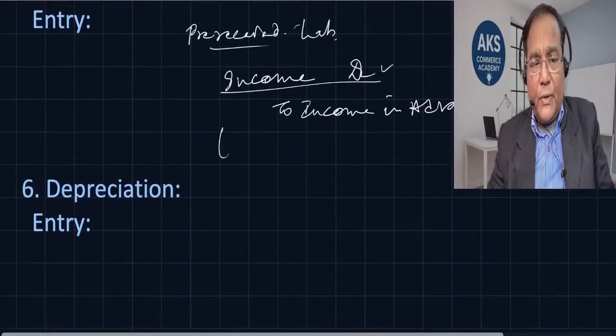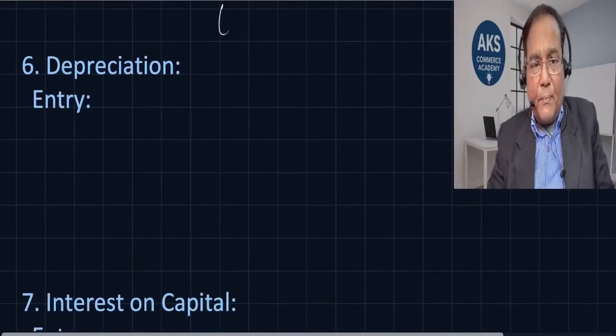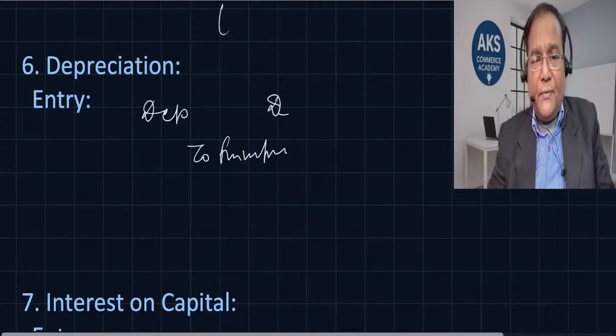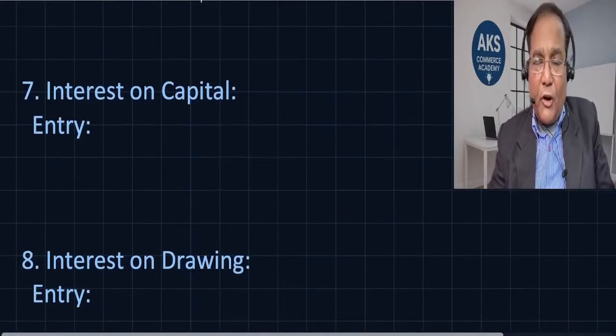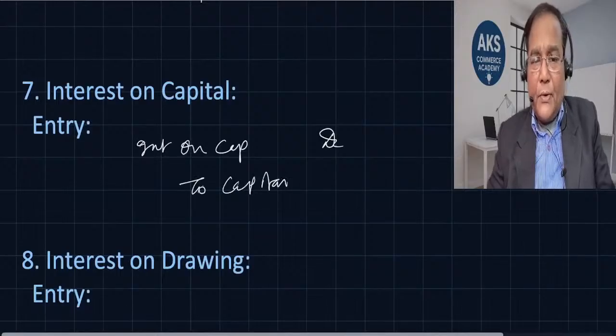Now let's go with the next one. Depreciation. So depreciation debit to furniture, if there is a depreciation charged on furniture. I hope it is clear. Depreciation account debit, let's say the amount up here. Interest on capital for the firm. The interest on capital is an expense. So the entry which we are going to do: interest on capital debit, and capital is to be credited.